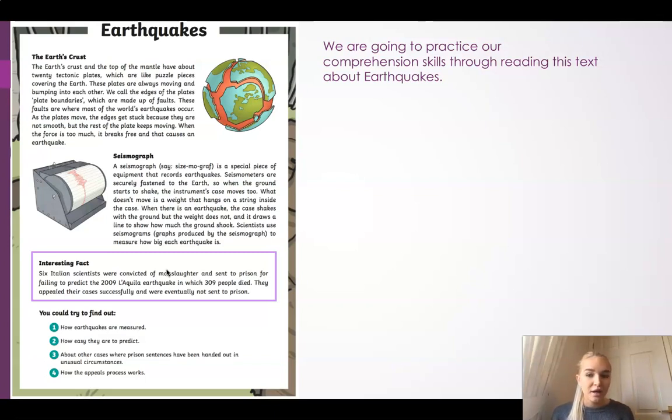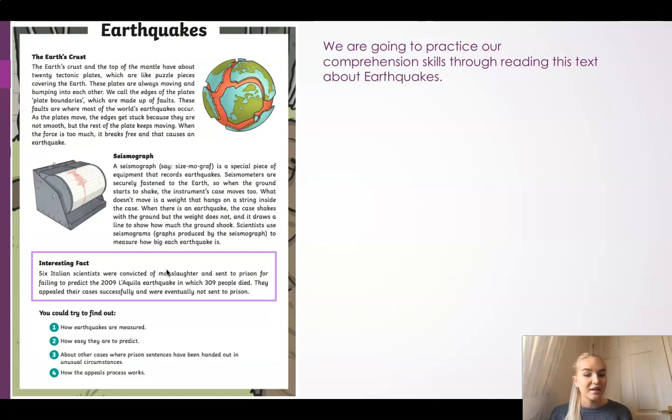When the force is too much, it breaks free and that causes an earthquake. A seismograph, say seismograph, that's how you pronounce it, is a special piece of equipment that records earthquakes. Seismometers are securely fastened to the earth, so when the ground starts to shake, the instrument's case moves too. What doesn't move is a weight that hangs on a string inside the case. When there is an earthquake, the case shakes with the ground, but the weight does not, and it draws a line to show how much the ground shook.